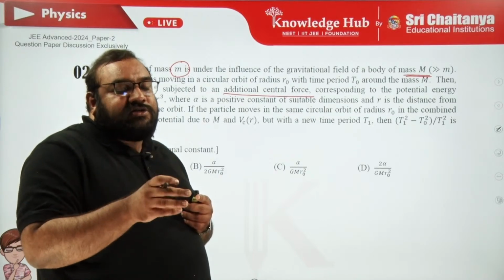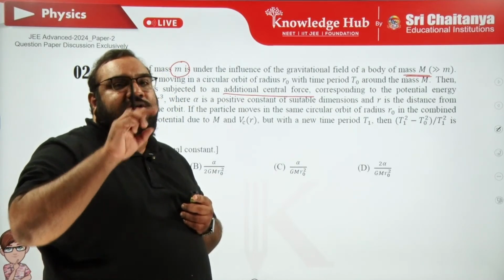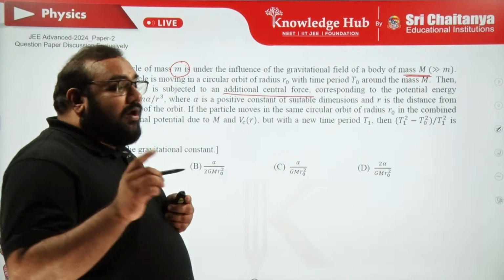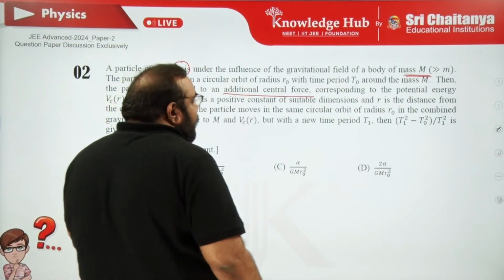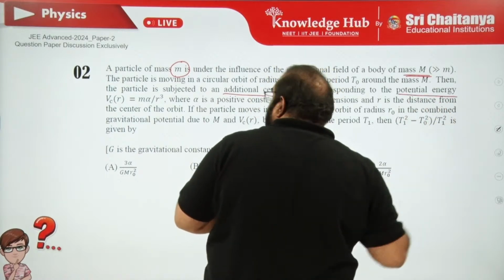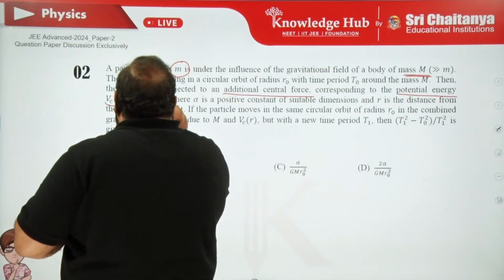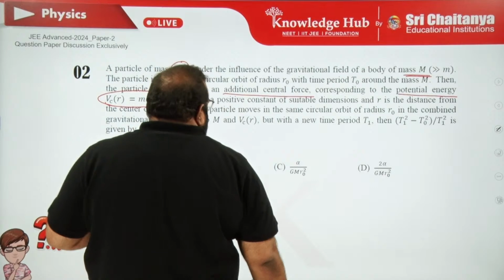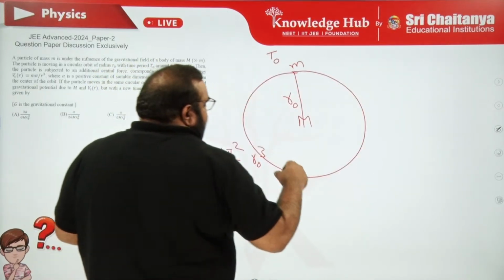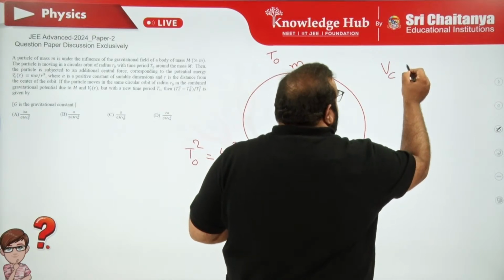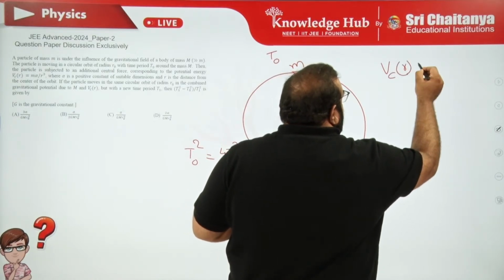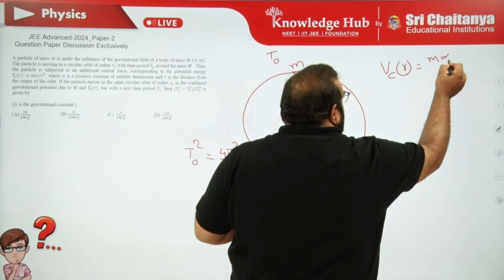Under the gravitational force, another particle revolves in a circular path. But here, some additional force also acts, and that additional force corresponds to a potential energy which is m alpha upon r cube.